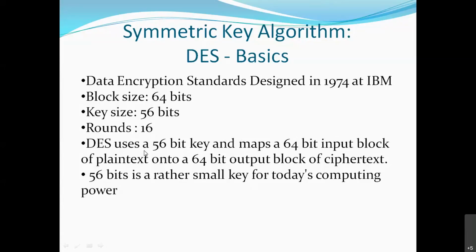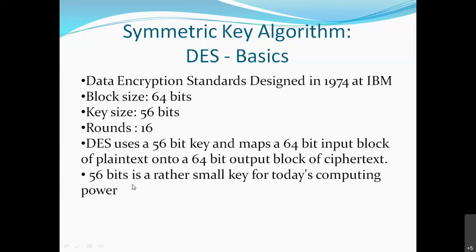So DES uses a 56-bit key and maps a 64-bit input block of plain text. The plain text is divided into blocks of 64 bits, and each block is converted into ciphertext, and then these ciphertexts are combined to get the complete ciphertext. And this 56-bit key is used to encrypt and decrypt.